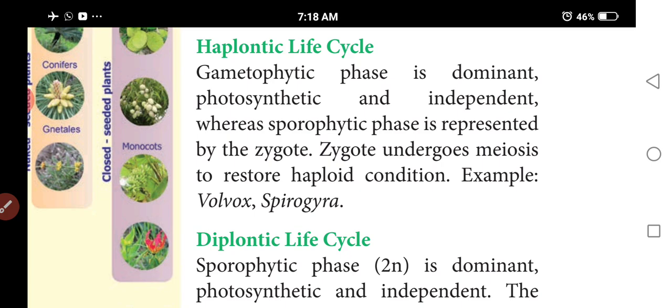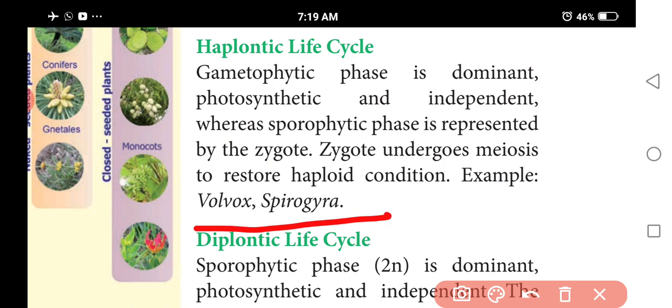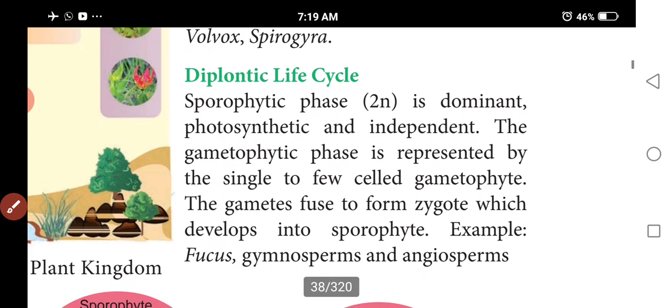The gametophytic phase is dominant, photosynthetic and independent. Next, the sporophytic phase is the zygote. After meiosis the haploid chromosomes are restored. Examples are Volvox and Spirogyra.